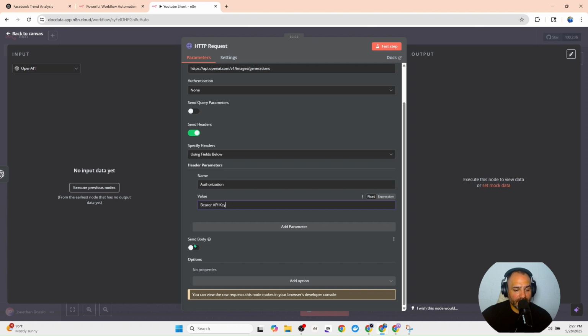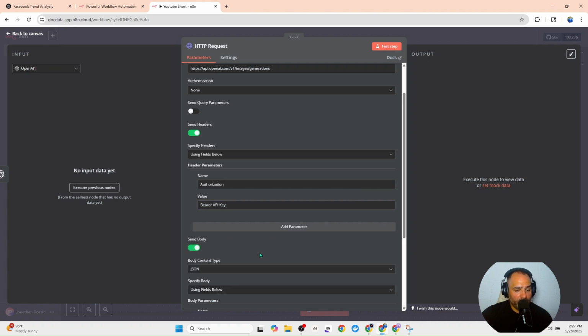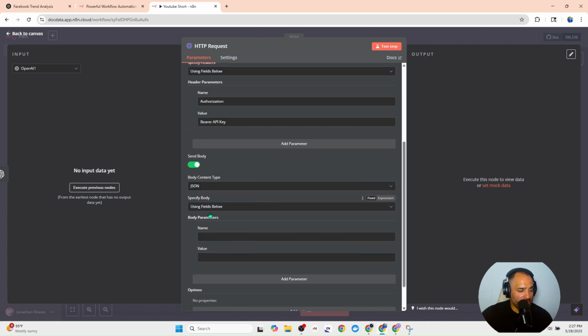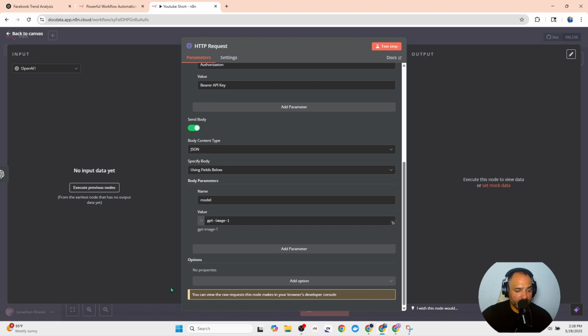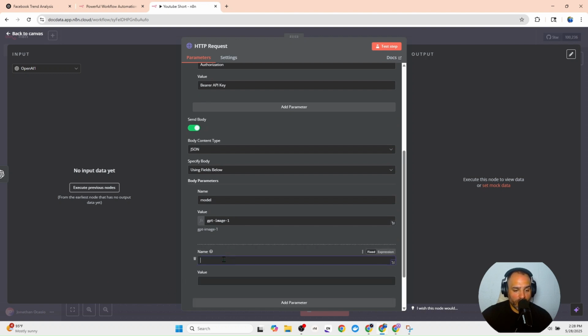With this completed, I need to send the body. And the body is going to remain as use the fields below. And we're going to tell it what model to use. So here's the model. And then here is what we need to tell it: GPT image 1. So here is what it's going to create. And then the next thing is we need 2 more parameters. So one is a prompt.